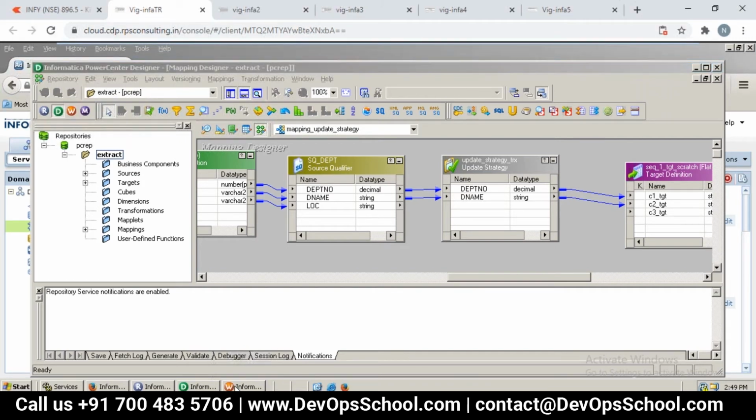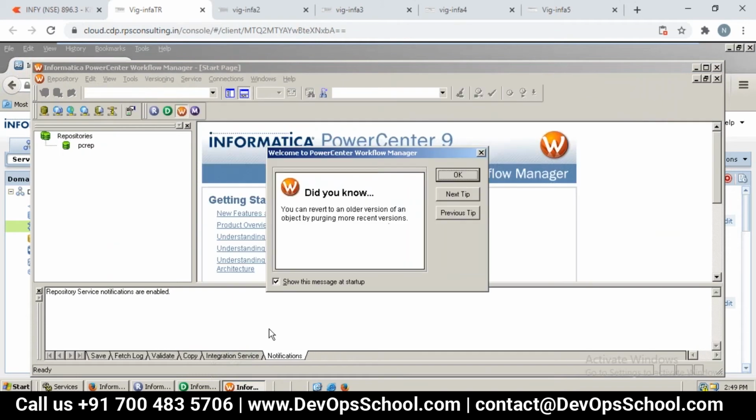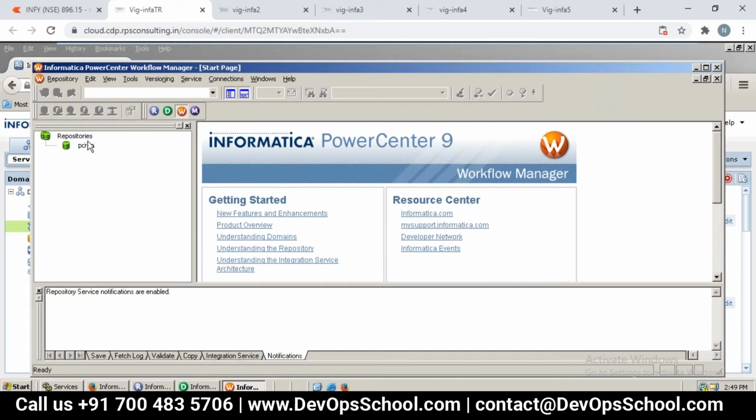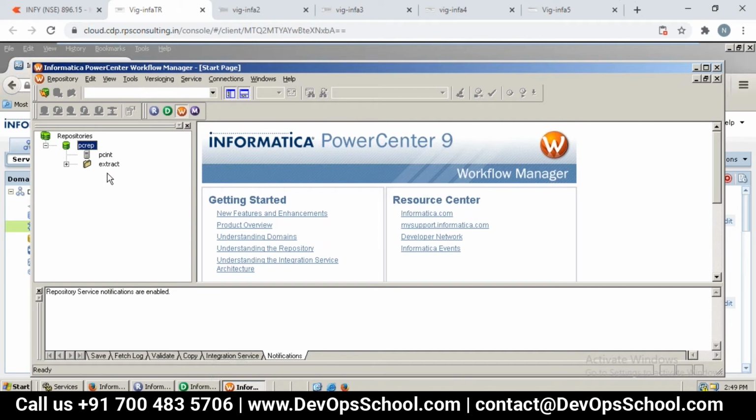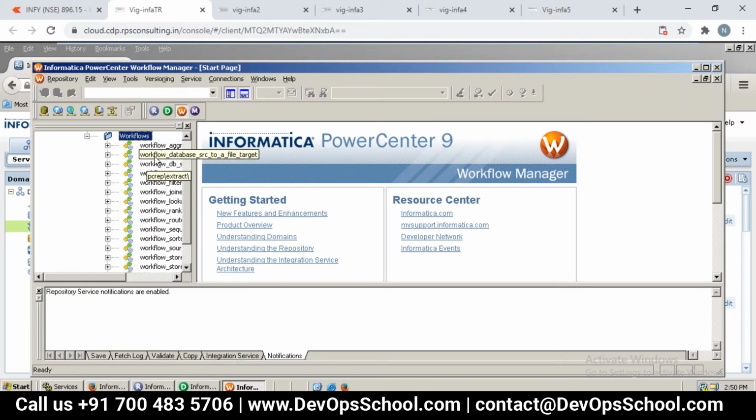If I open workflow manager, it's still showing. Let me just connect. Fine. So now we can take one workflow and run it, so that the second business case will be confirmed.